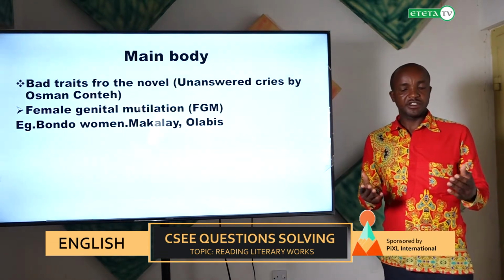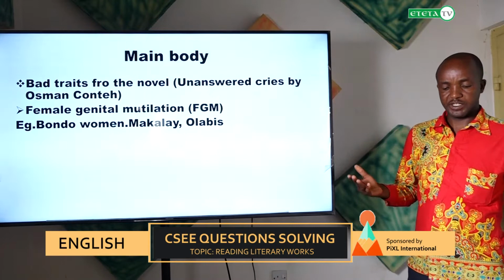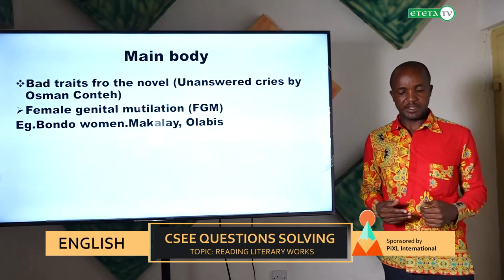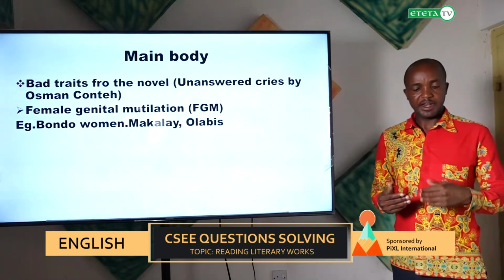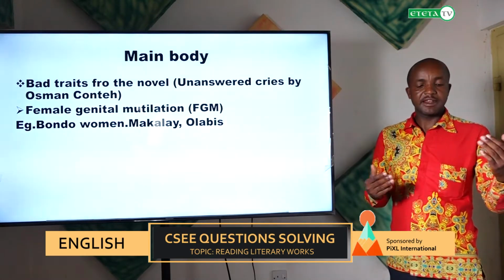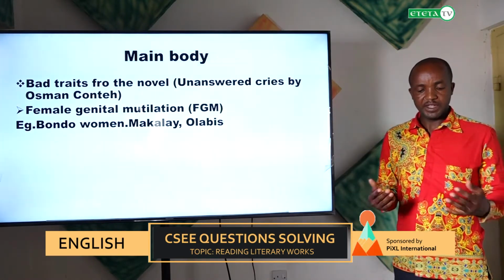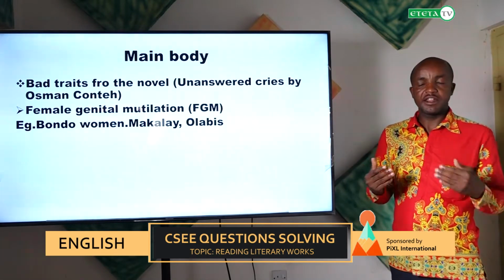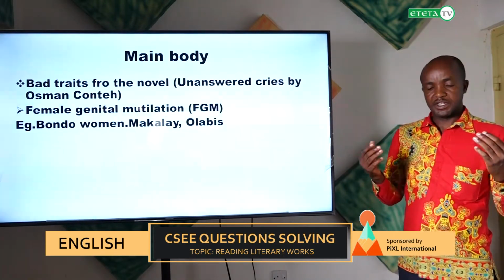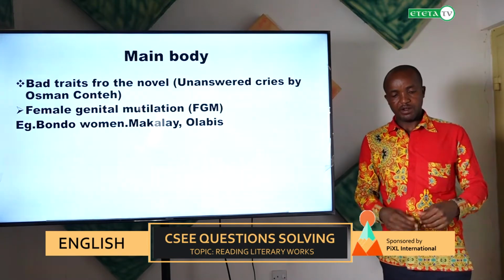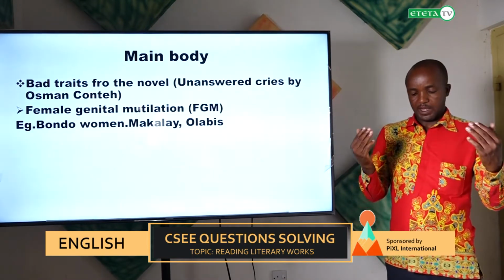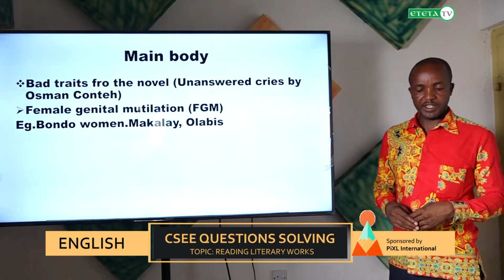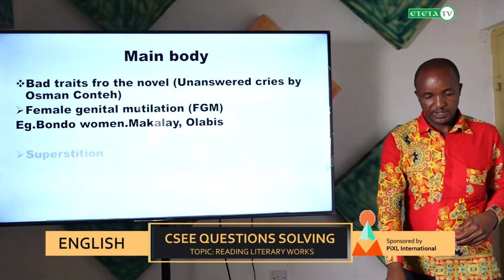Macrae was said to be a primary teacher and still was circumcised. Olabisi, who was a girl, ran away because she is an educated one. She doesn't want to be circumcised because she is already aware of this activity of female genital circumcision, and she knows the effect of it.